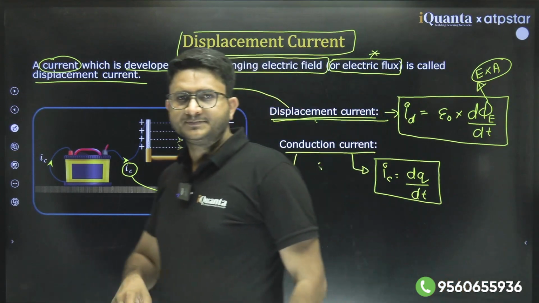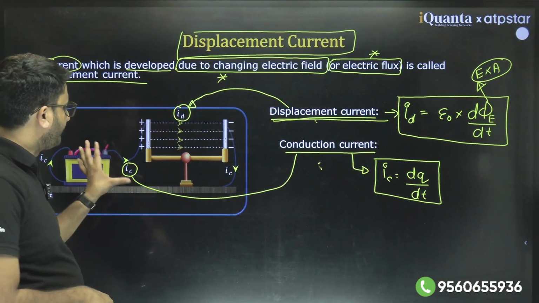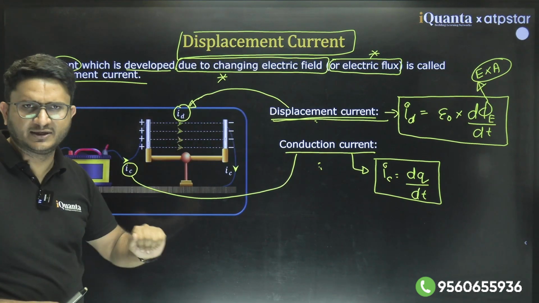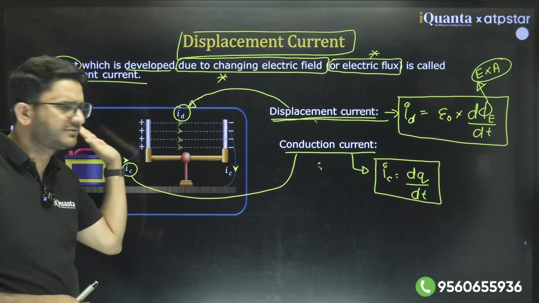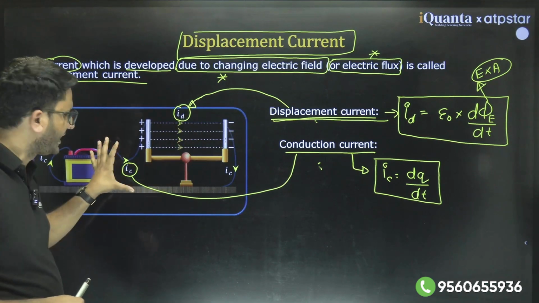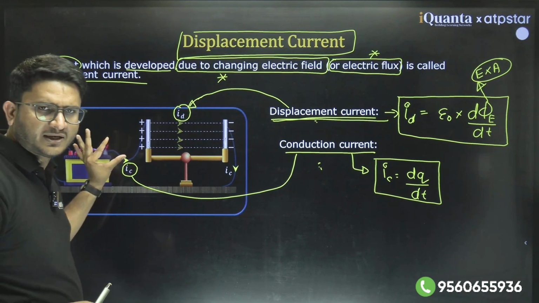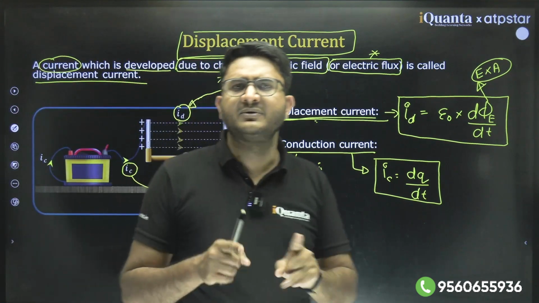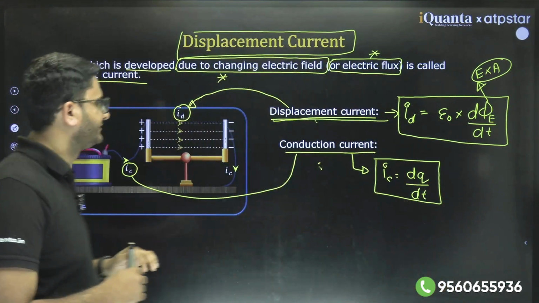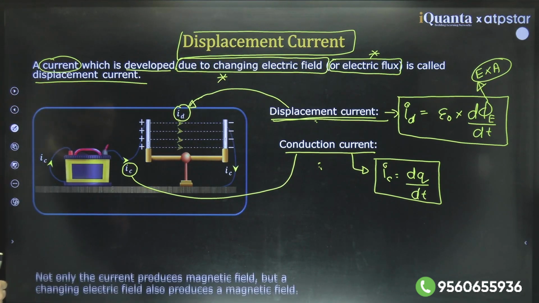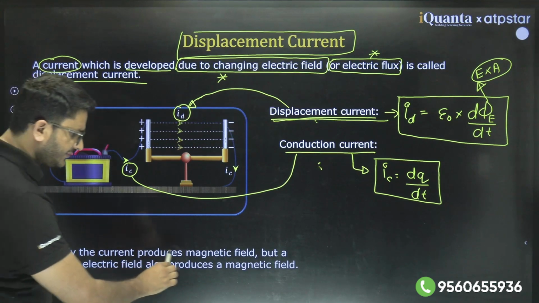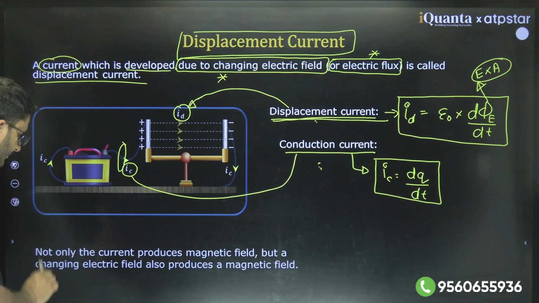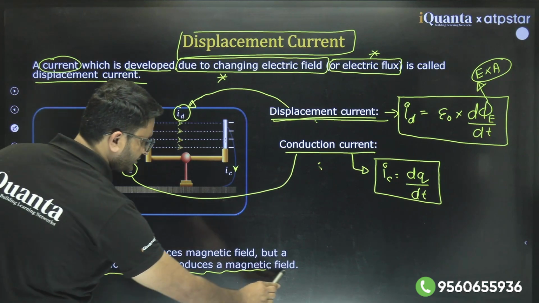And one more thing we will be deriving: to maintain the continuity of current, magnitude wise the total conduction current in the wire would be equal to the total displacement current between the capacitor plates. That is the relation that we will be deriving. So not only does current produce a magnetic field, but a changing electric field also produces a magnetic field.